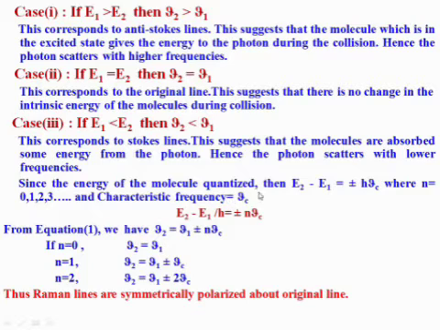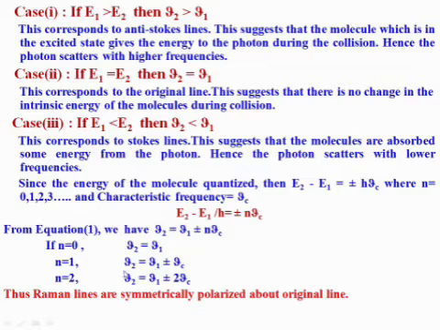Since the energy of the molecule is quantized, E2 minus E1 equals plus or minus n h nu C, where n equals 0, 1, 2, 3, and the characteristic frequency equals nu C. Therefore, (E2 minus E1) by h equals plus or minus n nu C. From equation 1, we have nu 2 equals nu 1 plus or minus n nu C. If n equals 0, nu 2 equals nu 1.